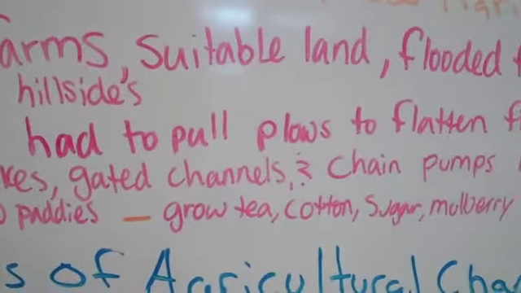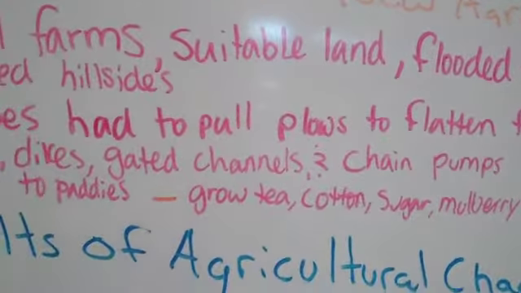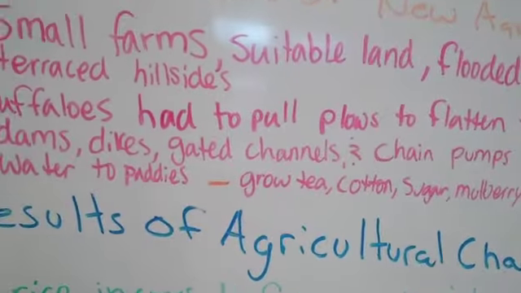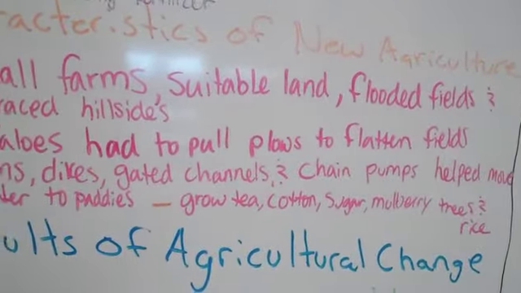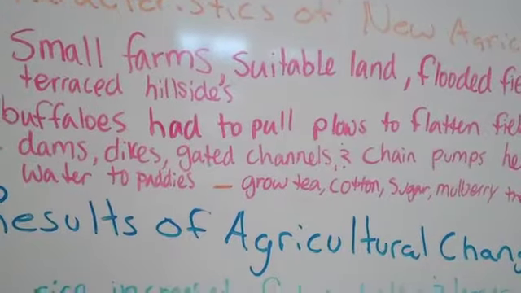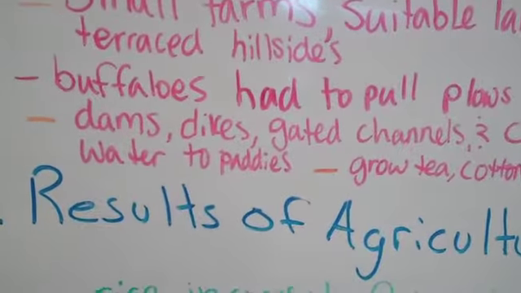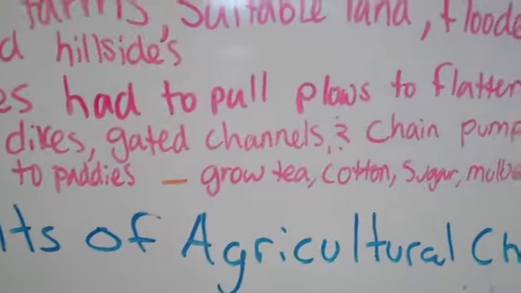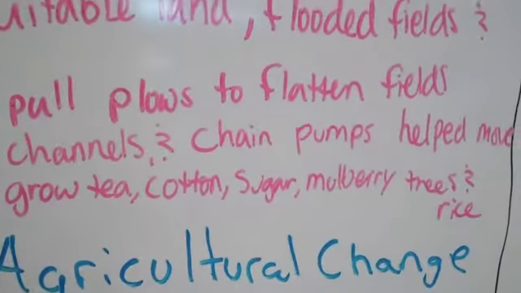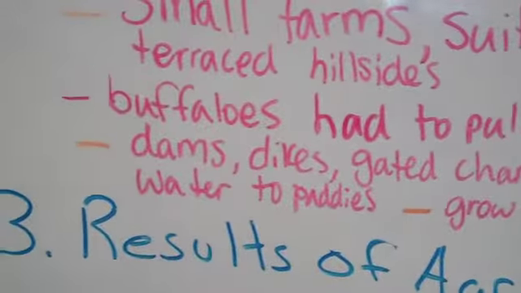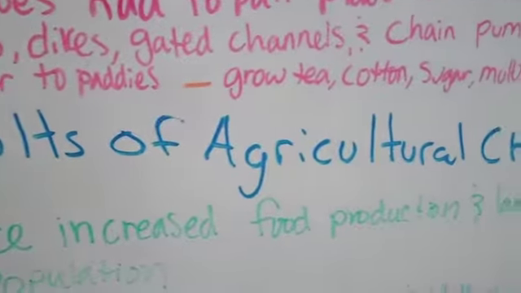Lastly, some of the architectural designs that helped agriculture. We see dams, diked, gated channels, chain pumps, which helped, again, remove water from the paddies and instead dump that water on a flat plateau. And we see the production of tea, cotton, sugar, mulberry trees, which we know are utilized to make silk, and of course, rice.